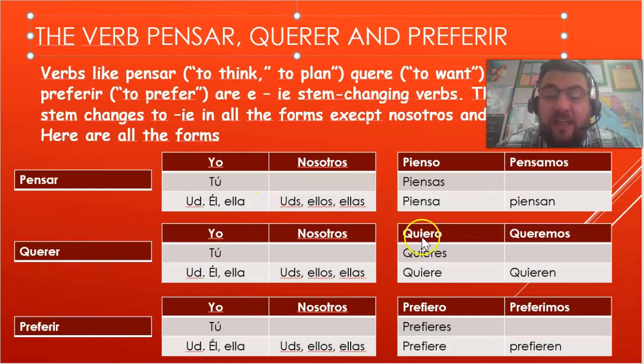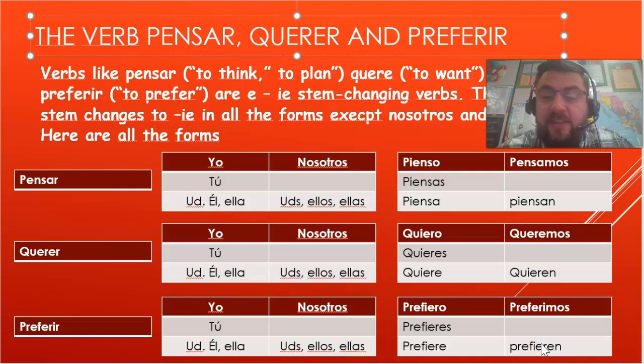So notice once again that E changed to IE. Yo quiero. Tú quieres. Usted, él, ella quiere. Nosotros queremos. Ustedes, ellos, ellas quieren. Now let's look at preferir. Same thing, that E is going to change to IE. Yo prefiero, tú prefieres, usted, él, ella prefiere, nosotros preferimos, ustedes, ellos, ellas prefieren.